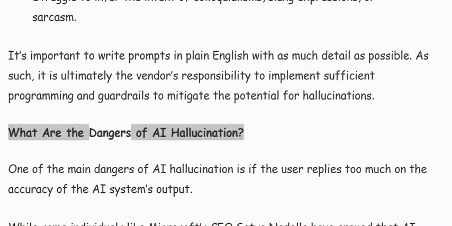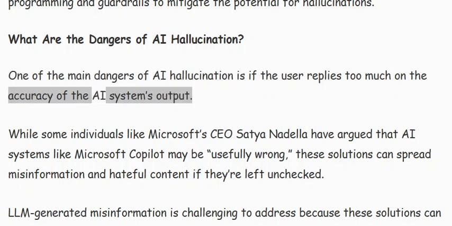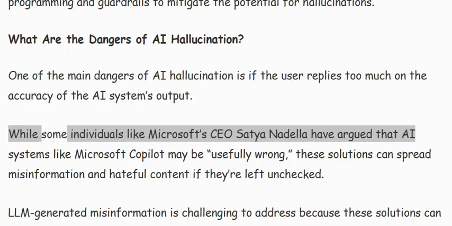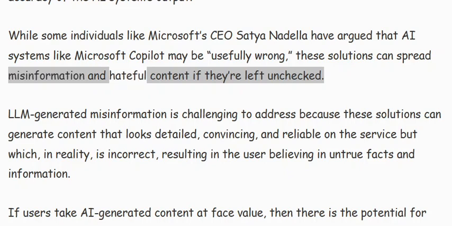What are the dangers of AI hallucination? One of the main dangers of AI hallucination is if the user relies too much on the accuracy of the AI system's output. While some individuals like Microsoft's CEO Satya Nadella have argued that AI systems like Microsoft Copilot may be usefully wrong, these solutions can spread misinformation and hateful content if they're left unchecked.